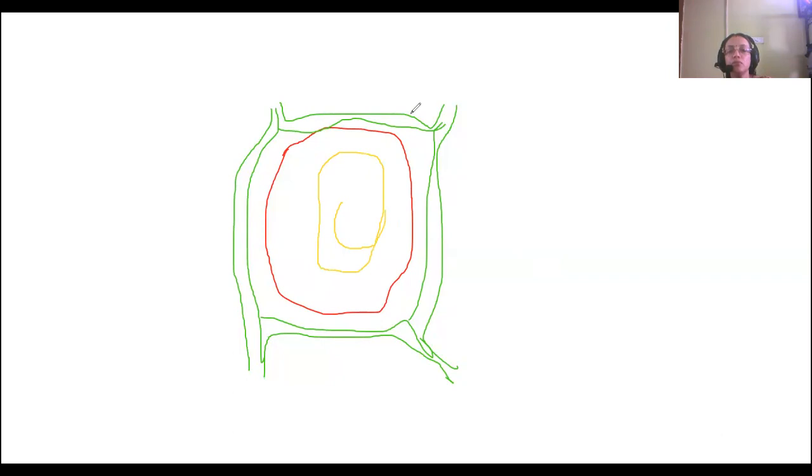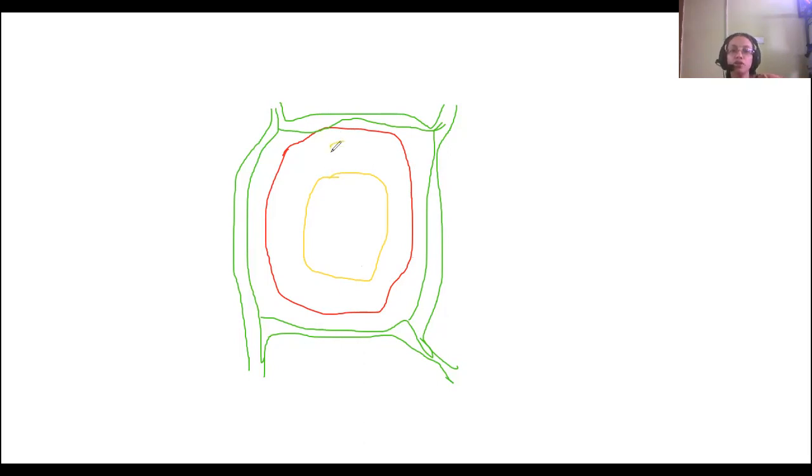A large conspicuous vacuole is drawn here. This vacuole is bound by a membrane called the tonoplast.